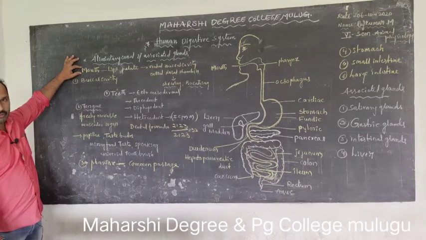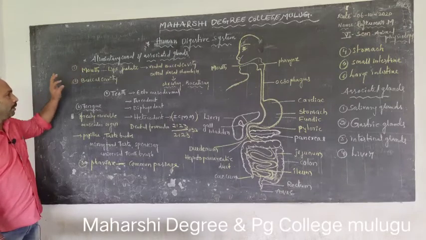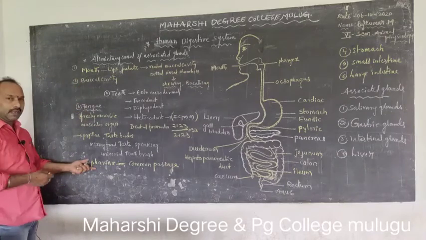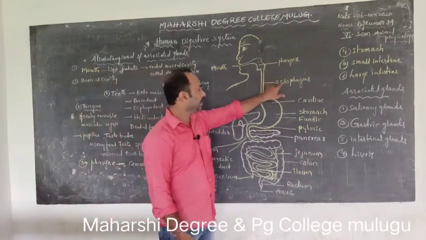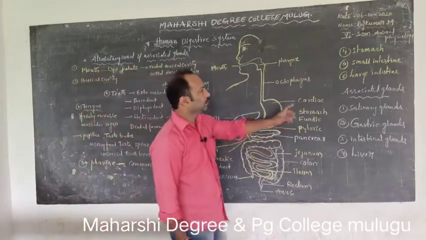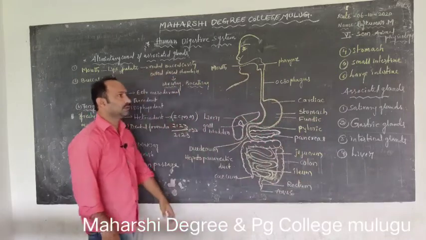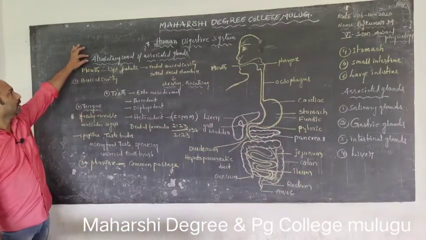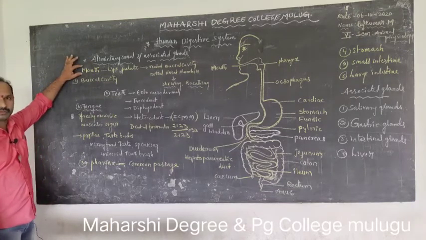First of all, the mouth. The mouth leads to the buccal cavity. The buccal cavity leads to the pharynx. The pharynx leads to the esophagus. The esophagus leads to the stomach. The stomach leads to the small intestine. The small intestine leads to the large intestine. All these parts are located in the alimentary canal.